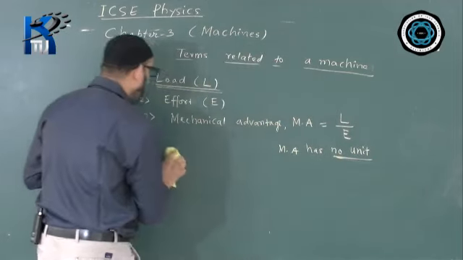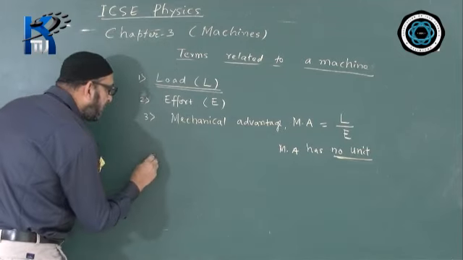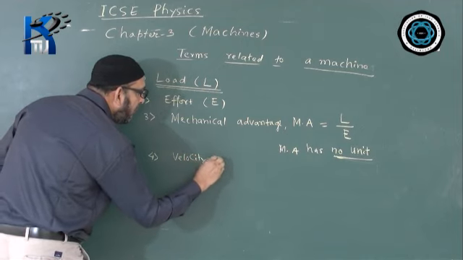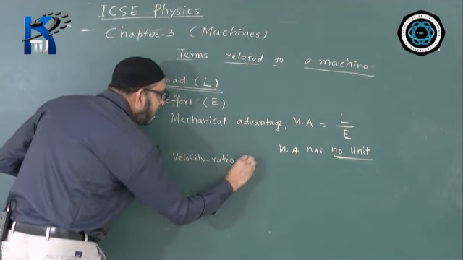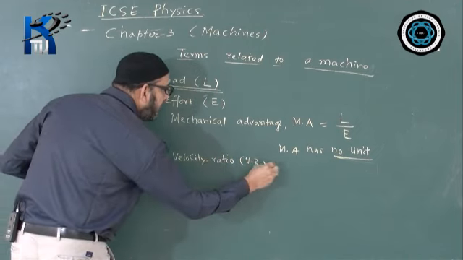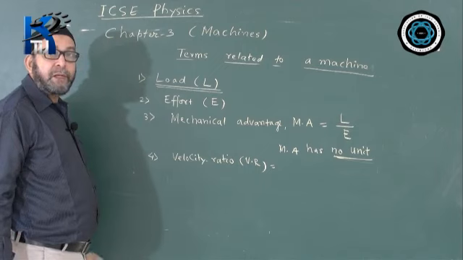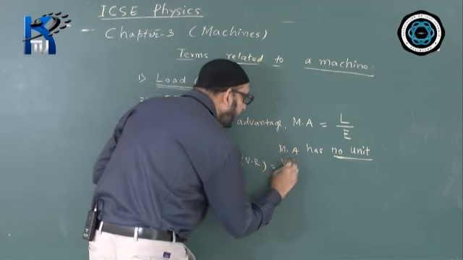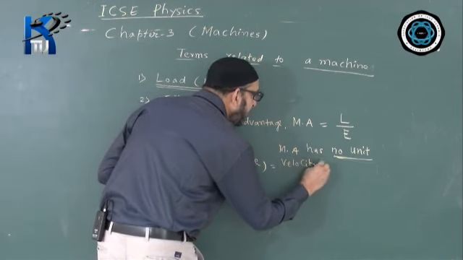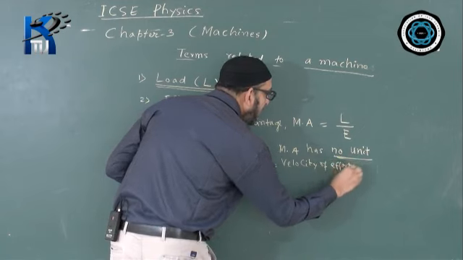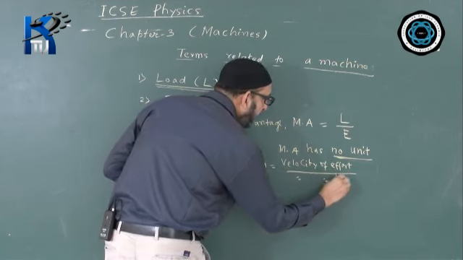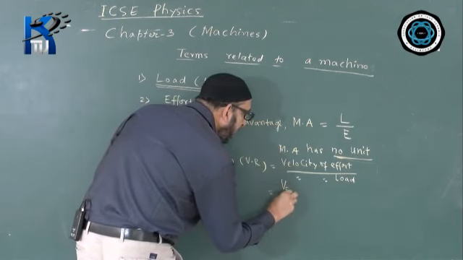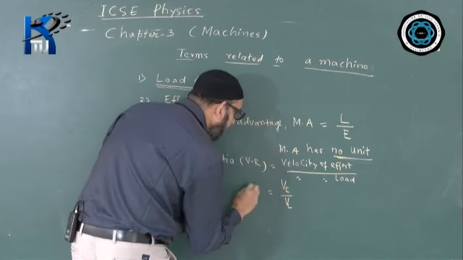Now another term related to the machine is velocity ratio, denoted by VR. What is this? It is also a ratio of velocities, two types of velocity. Here I will be writing velocity of effort to the velocity of load. Symbolically we write like this: VE by VL. This is the value of velocity ratio.